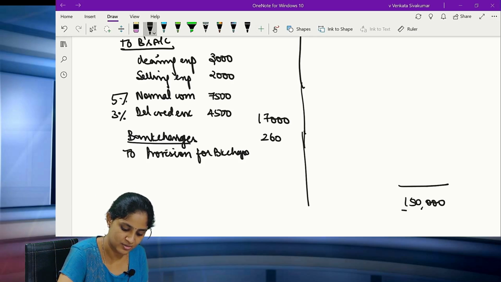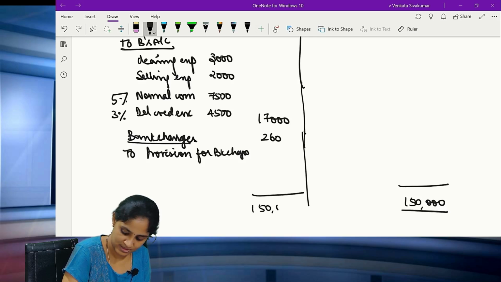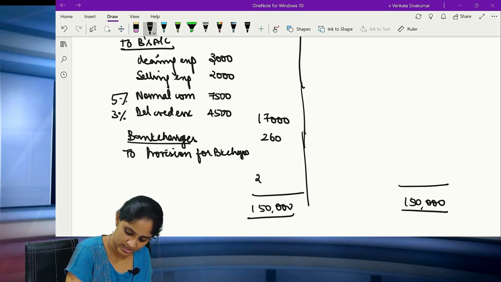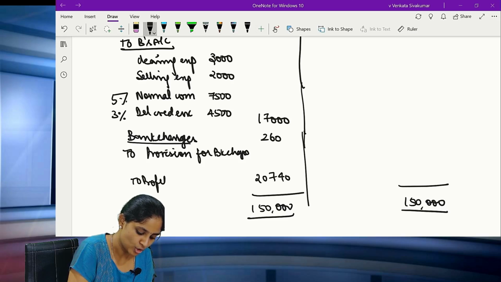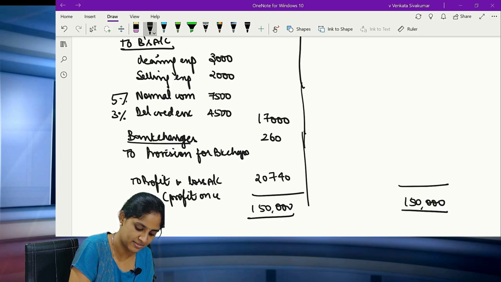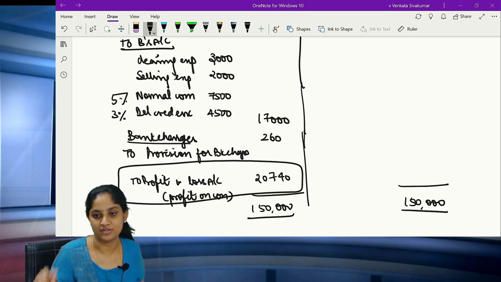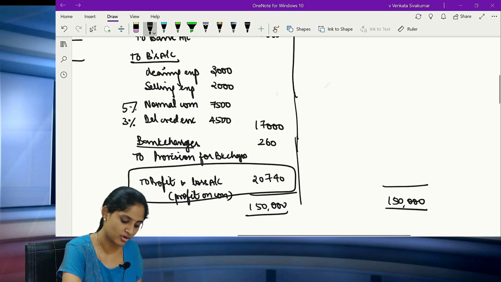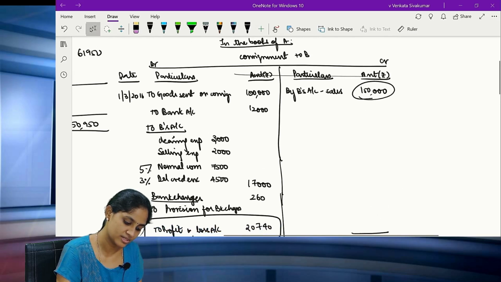So 1,50,000 on the credit side, 1,50,000 on the debit side. You get a profit of 20,740. So it will be transferred to the profit and loss account, which is nothing but profit on consignment. All of you clear? This is your balancing figure. So 20,740.